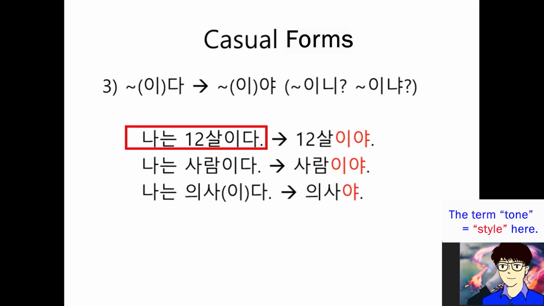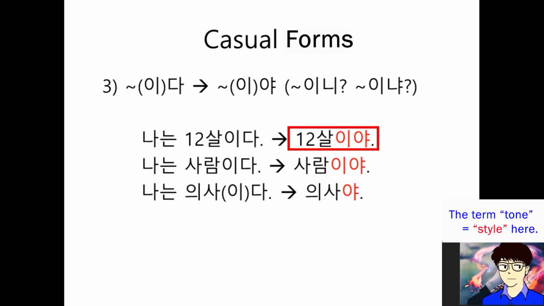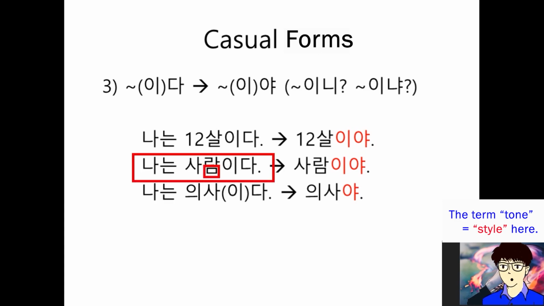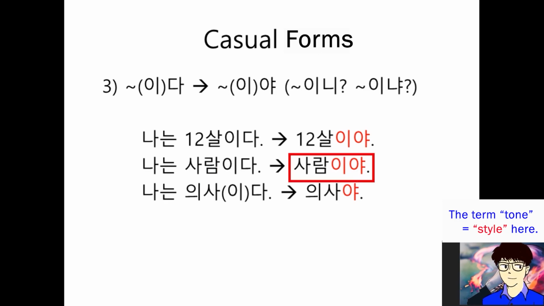So first, 나는 12살이다. Well, you can see 받침, right? In this case, you have to say 이다. So 나는 12살이다. Okay? And the casual tone is 12살이야. 이야. blah blah 이야 in this case. And 나는 사람이다. Of course, you can see 받침, right? In the case, 나는 사람이다. And it is changed as 사람이야. Okay?